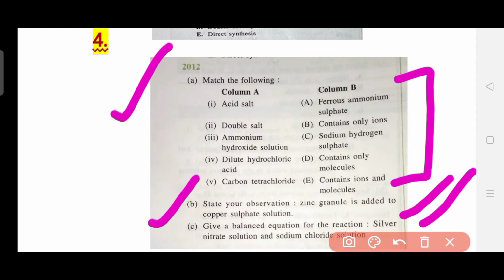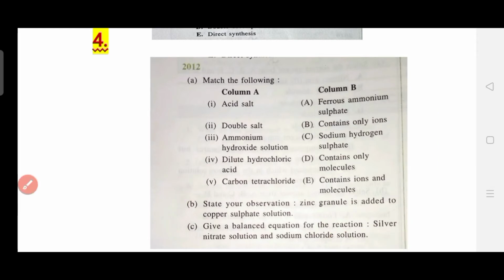Now question part C is to give a balanced equation for the reaction of silver nitrate solution and sodium chloride solution. So again, a reaction in the form of a question. You need to answer what happens when silver nitrate solution and sodium chloride solution react, in the form of a balanced chemical equation.